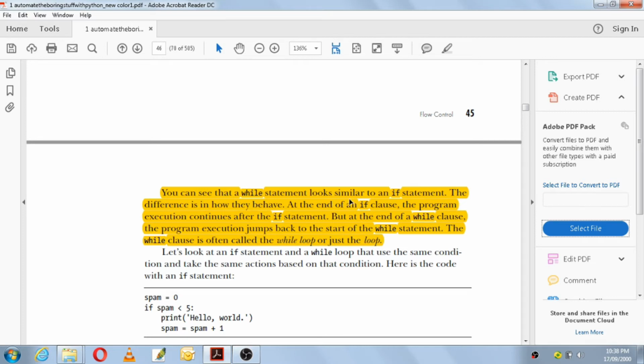Here they are saying that the while statement syntax looks similar to that of an if statement. In an if statement you use the if keyword, and here in the while statement you use the while keyword, but the rest looks the same. The only difference is in how they work. In an if statement, if the condition is true, the block of code below it will get executed. But in a while statement, after the block of code gets executed, you come back to the while statement to check the condition. This is not the case in the if statement. In the if statement, the condition will not be checked again and again.